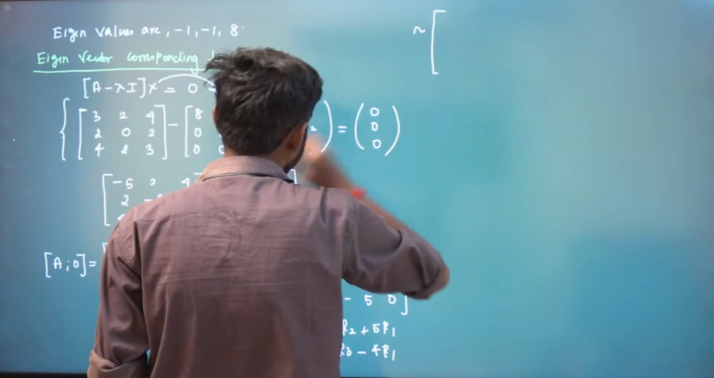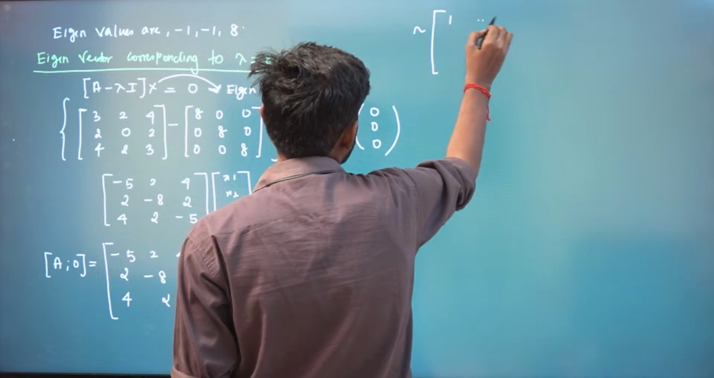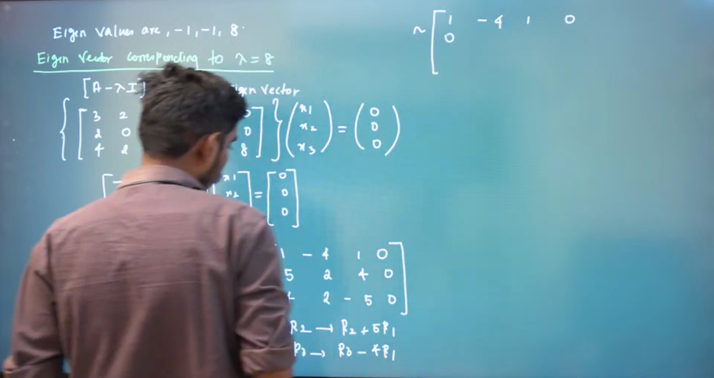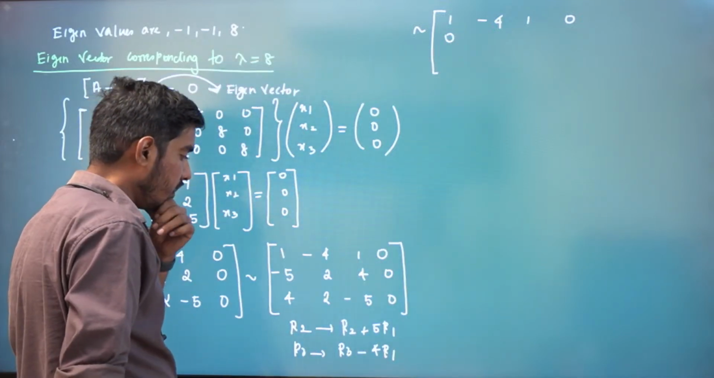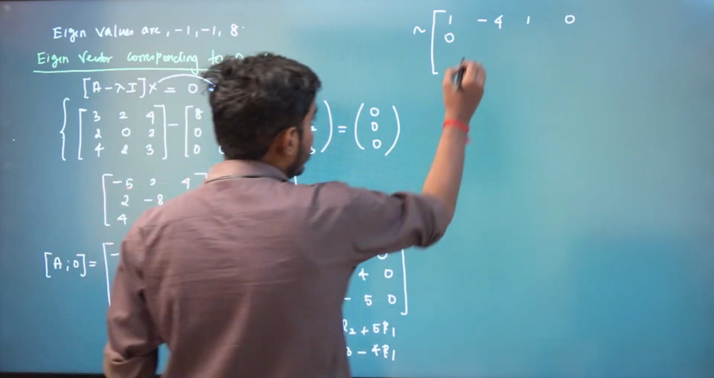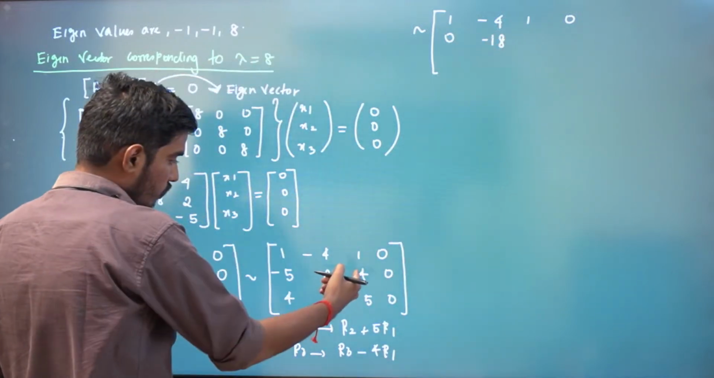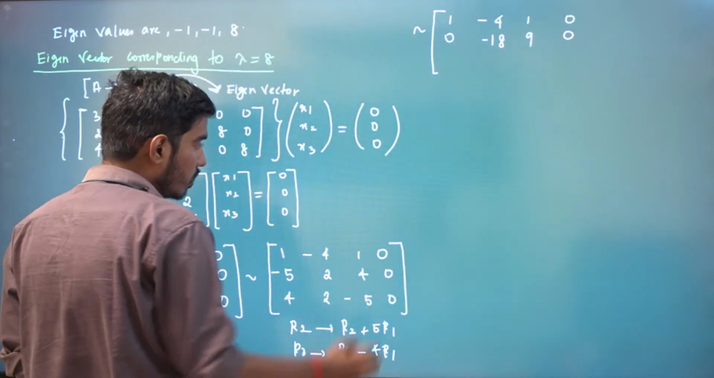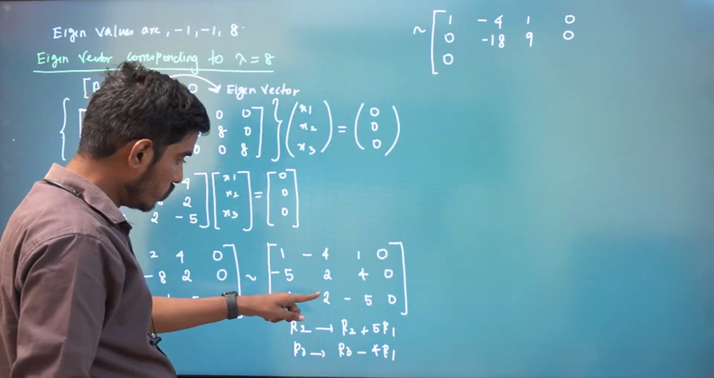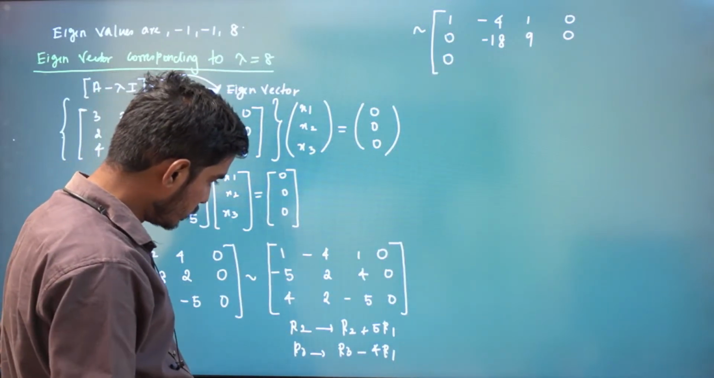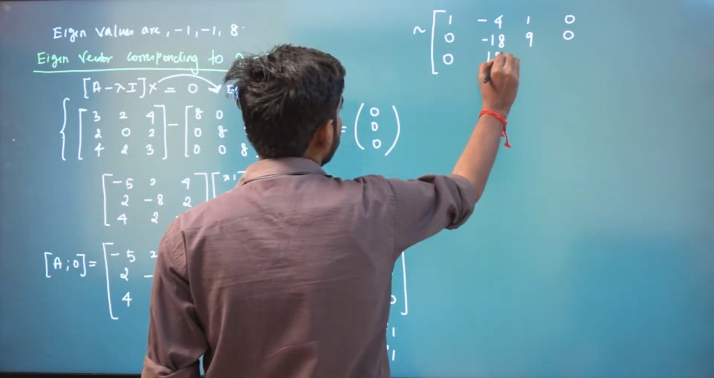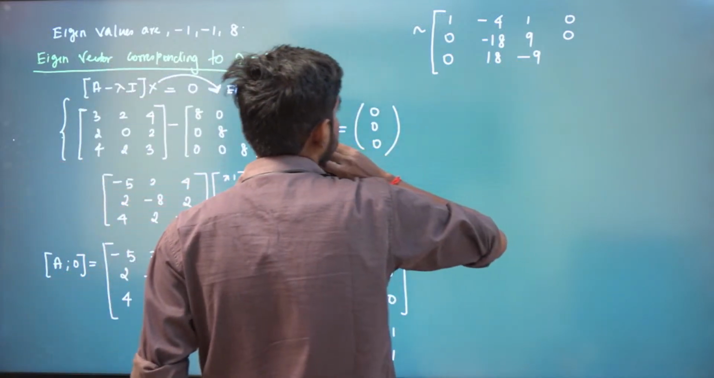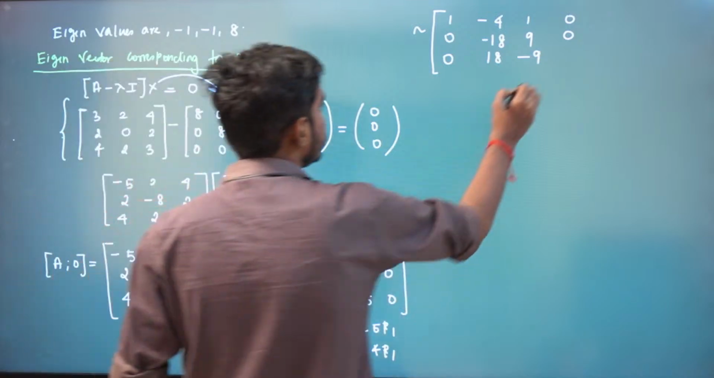So this is equivalent to 1, minus 4, 1, 0. We multiply by 5 and then add. Multiply by 5, what you will have? Minus 20. So 2 minus 20, and 4 plus 5, 9. This is 0. For R3 minus 4 times R1, this is 0. 2 minus 4 times minus 4, so 2 plus 16, it is plus 18. And then you will have minus 5 minus 4, minus 9, and then 0.